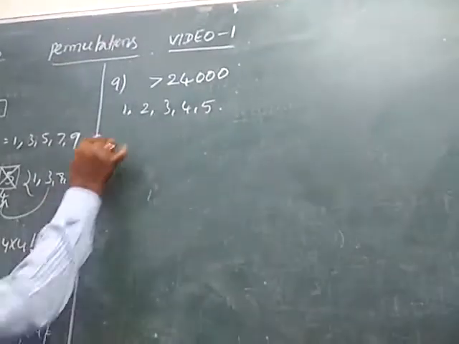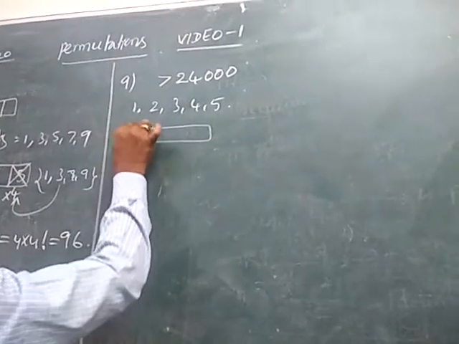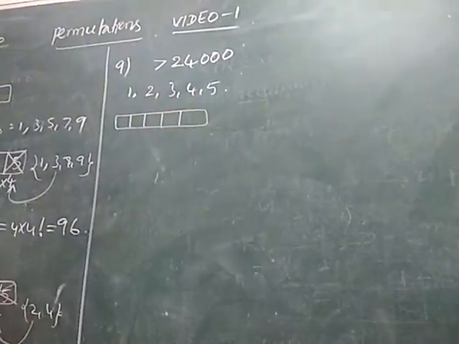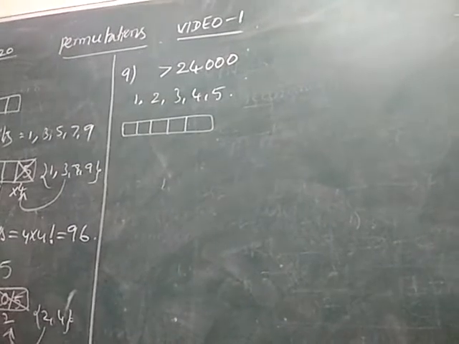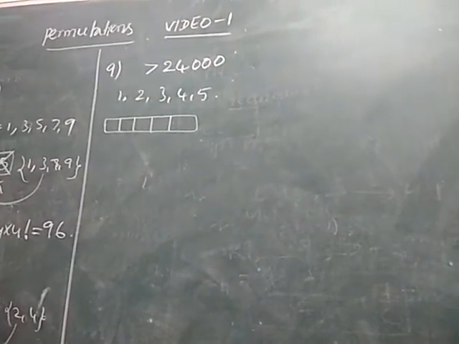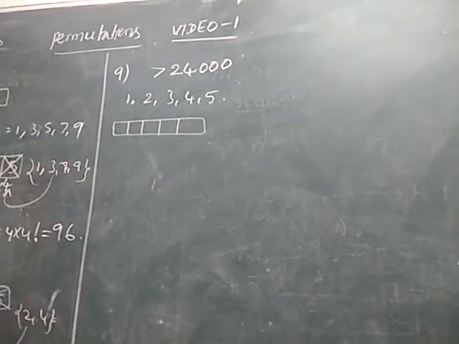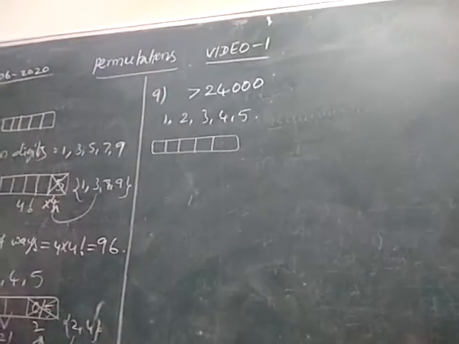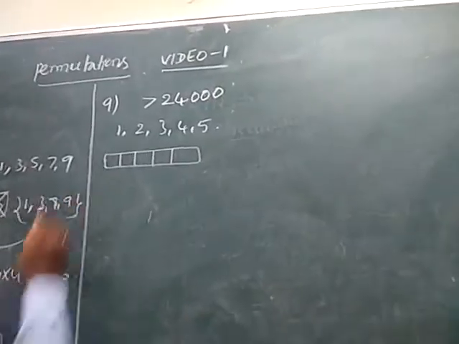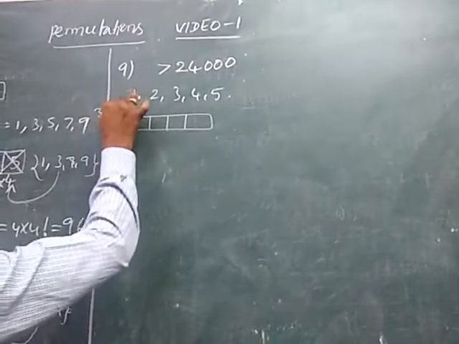Write 5 boxes. The 10,000 place can be filled with any one of 3, 4, 5.